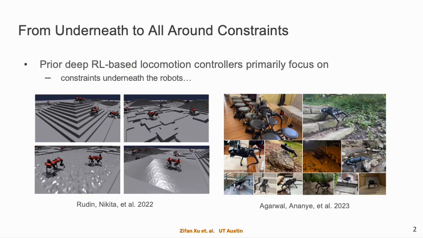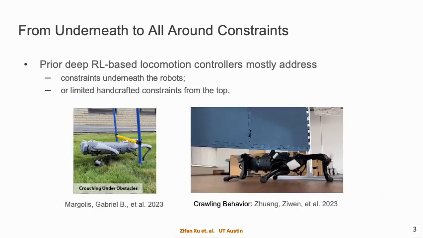While RL-based locomotion controllers have achieved great success in agile and robust movement on rough terrains, those rough terrains, however, only have constraints underneath the robots. For example, the figures show legged robots in both simulation and the real world. The environments are pyramids, rough surfaces, stepping stones, where only constraints from underneath the robots are present. While a few prior works do consider constraints only from the top, those environments are simple and handcrafted, limiting their application to diverse and challenging environments with all-around constraints.